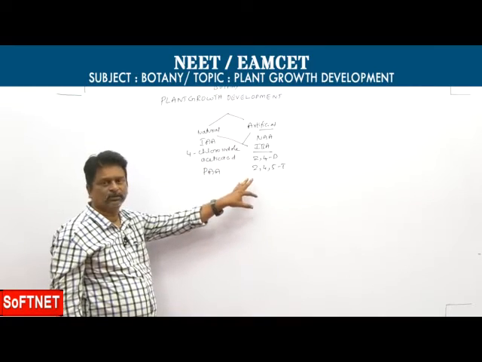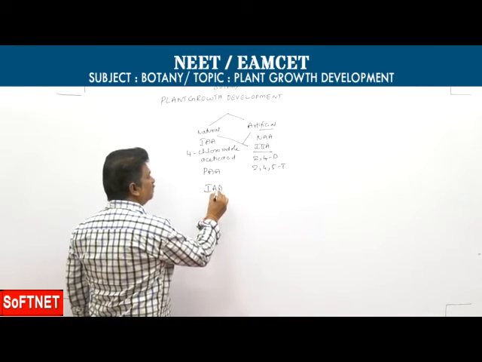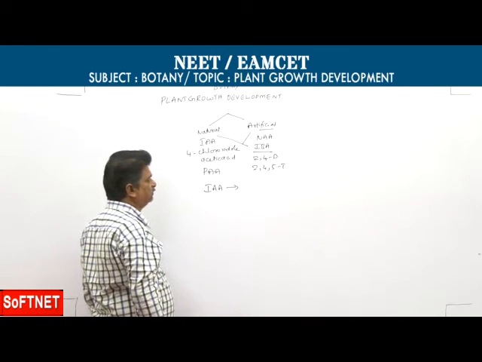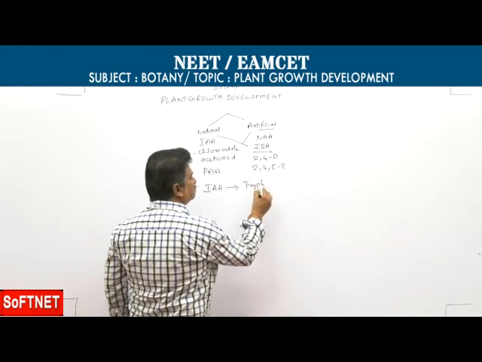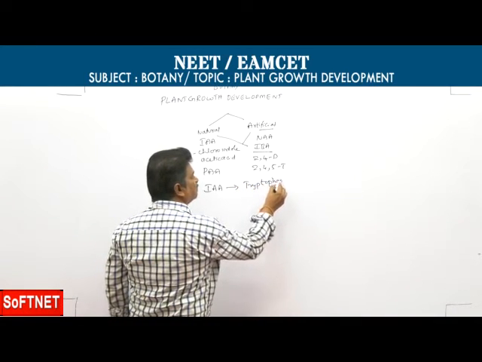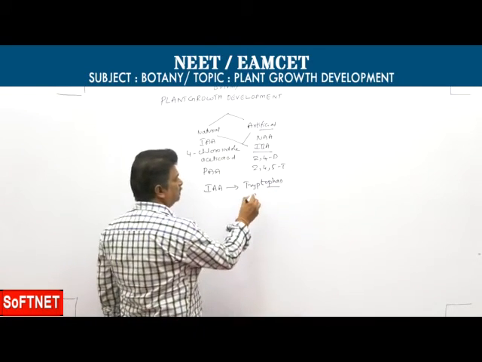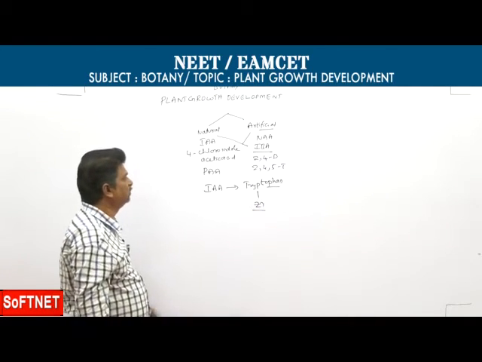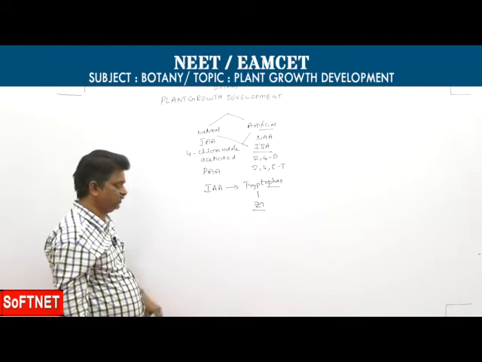These are artificial auxins. The most common natural auxin is indole acetic acid. The precursor for indole acetic acid is the amino acid tryptophan, and zinc is essential for this tryptophan. These are the importance of auxins.